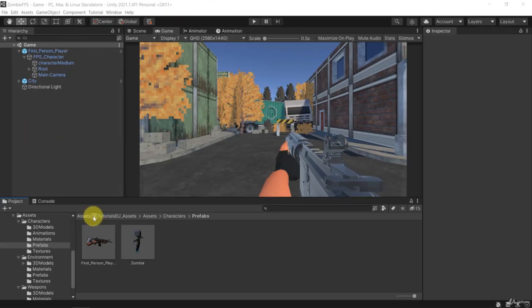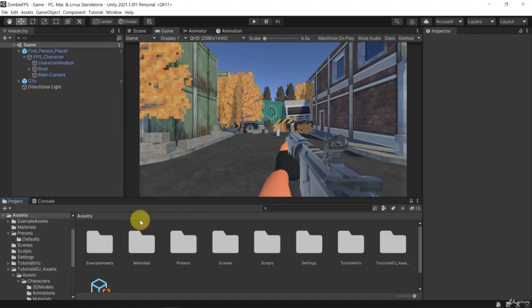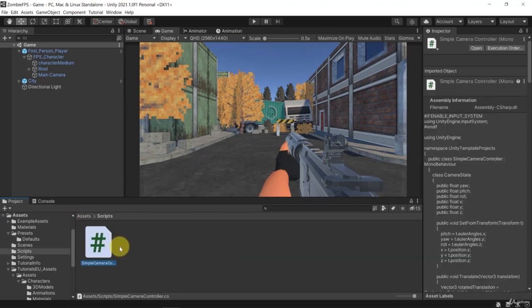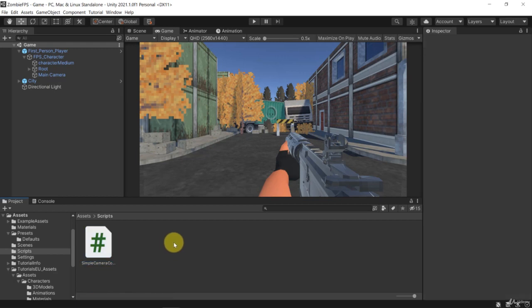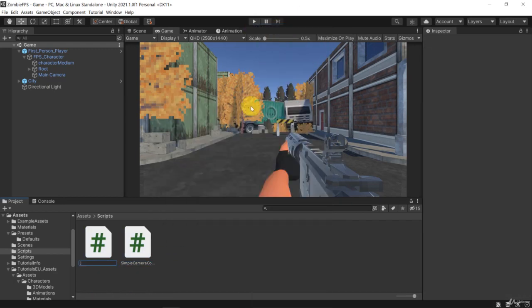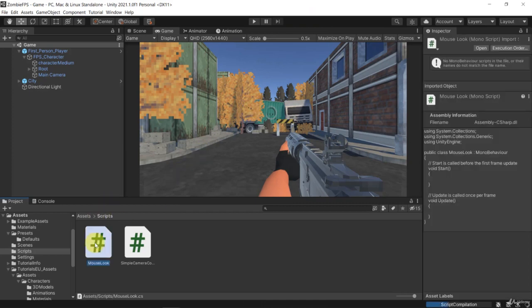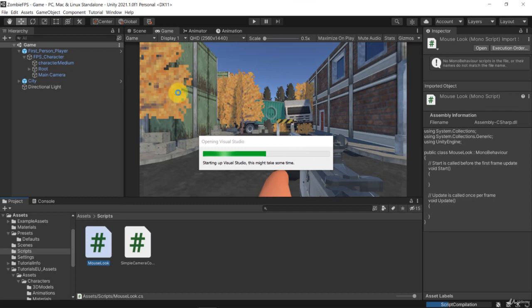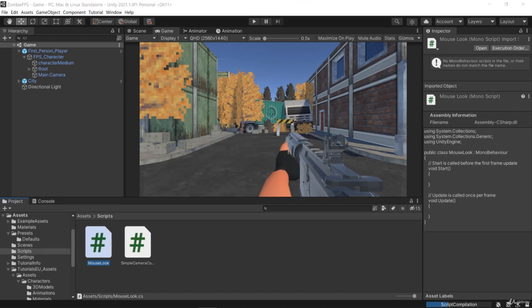All right, back in our Unity project, let's go ahead and go to the scripts folder inside of our assets. And here you will find a simple camera controller. What we're going to add, however, is our own script. So let's go ahead and call this one MouseLook. Okay, so this script will allow us to look around with our mouse, which is exactly what we want.